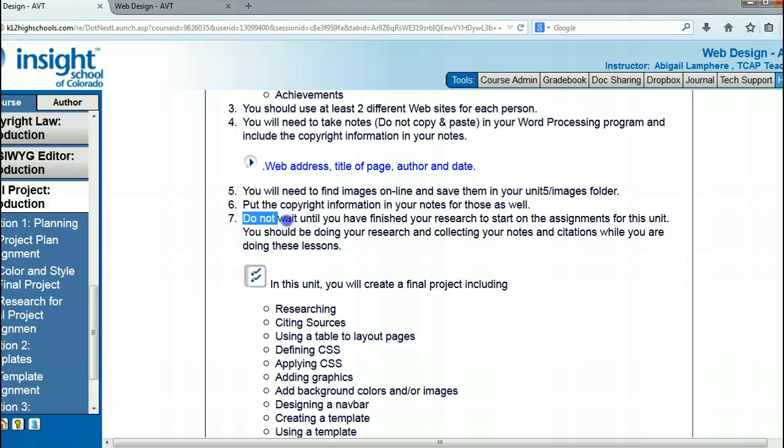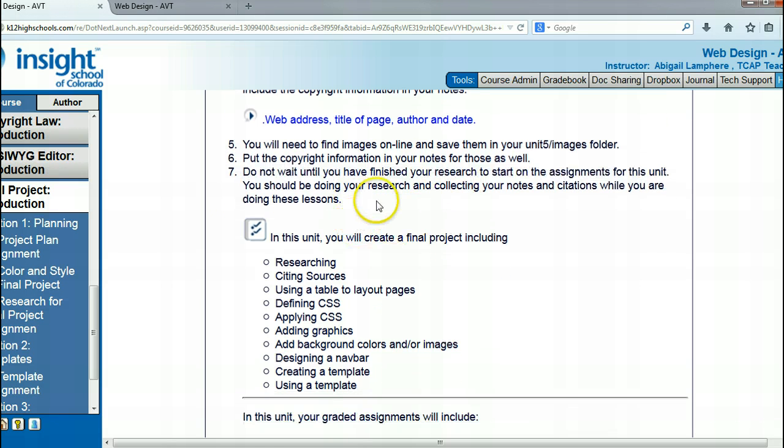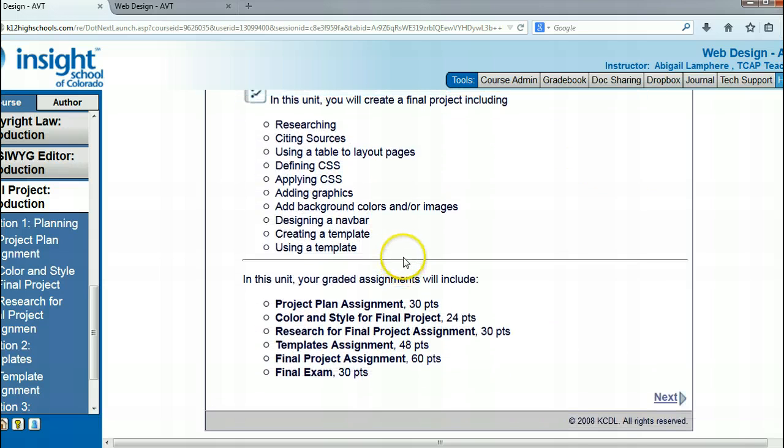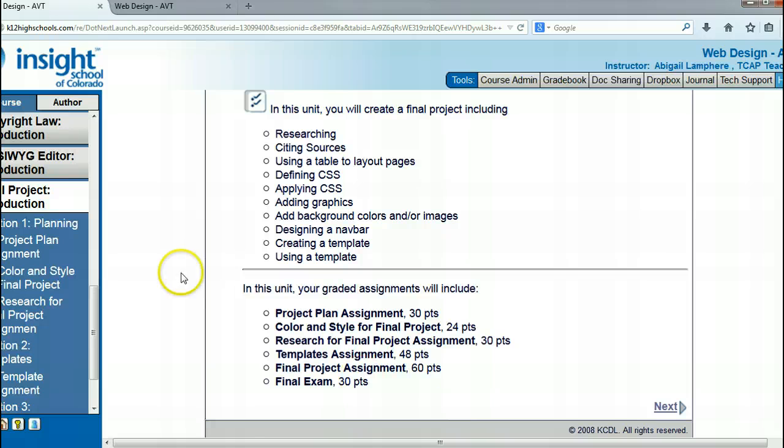Do not wait until you have finished your research to start the assignments for this unit. You're going to be doing your research, collecting your notes and your citations as you complete the different lessons, so keep that in mind. And these are all the different lessons we're going to complete.